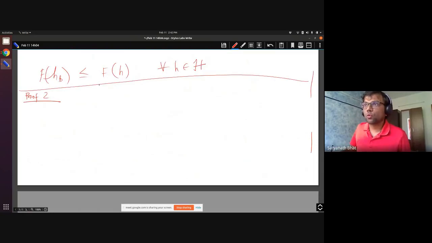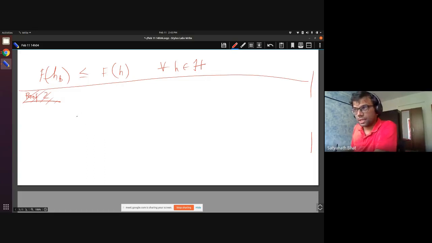Before going to proof 2, let us dwell a little bit on this. Optimality is clear. Another proof I will give you in the next class. But let us try to see what this means.